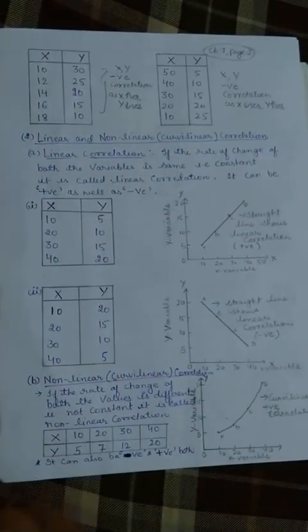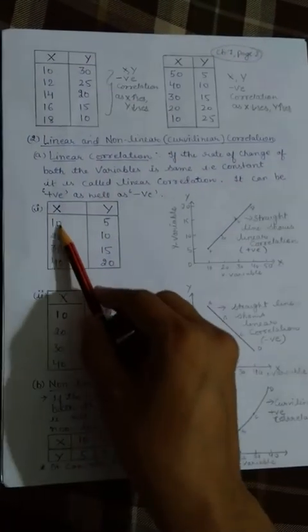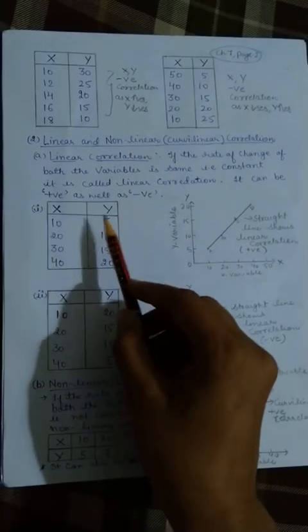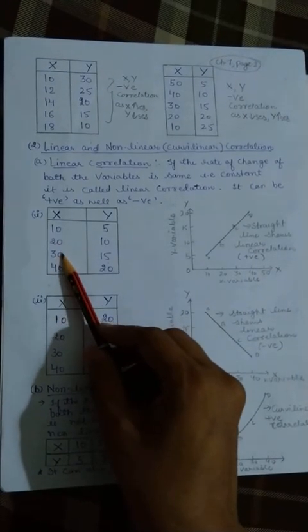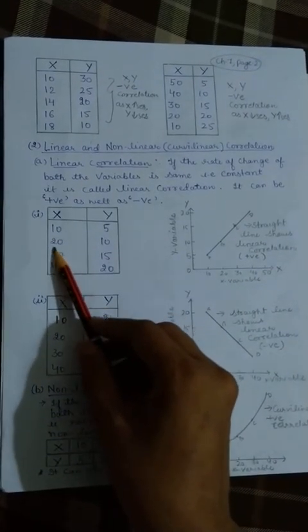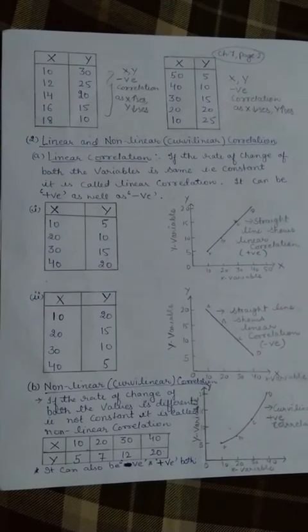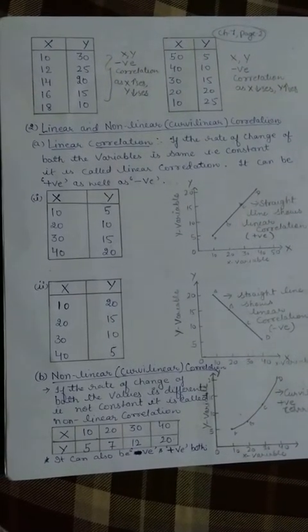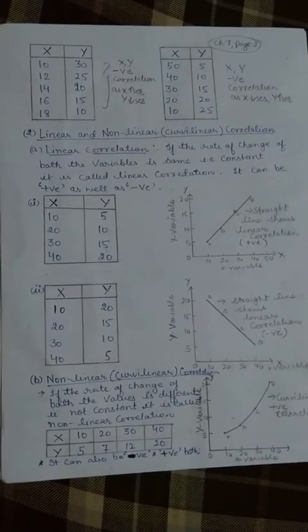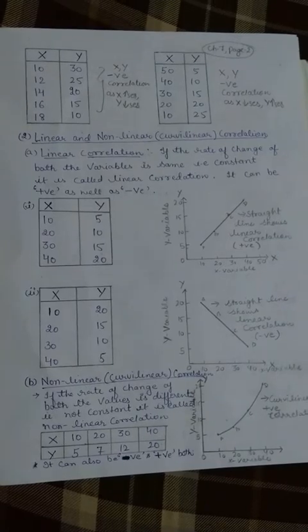ratios also. The ratio will be constant, like 10 upon 20 the ratio is half, 5 upon 10 the ratio is half, 20 upon 30, then whatever the ratio is over here, the same ratio will be here. So you will find a constant ratio. In the same ratio in which x has increased, y will also increase, or in the ratio in which x has decreased, in the same ratio y will also decrease.